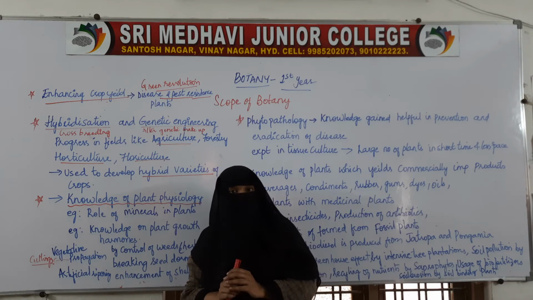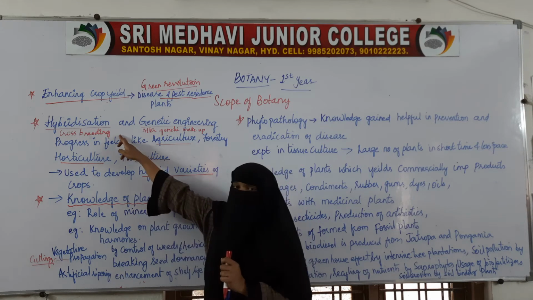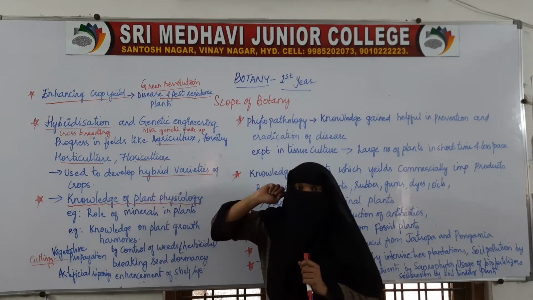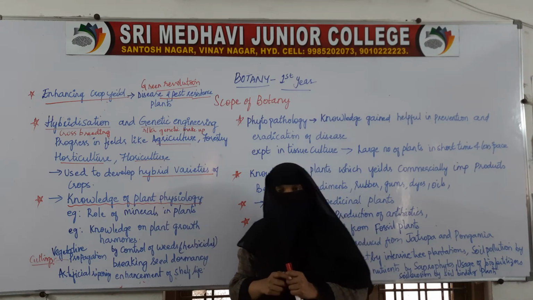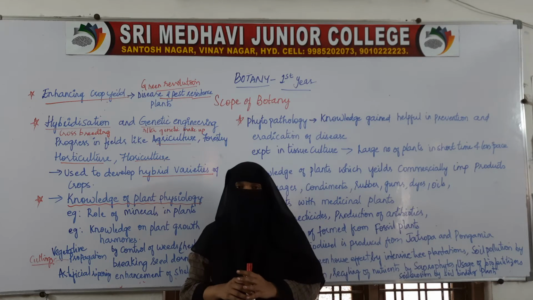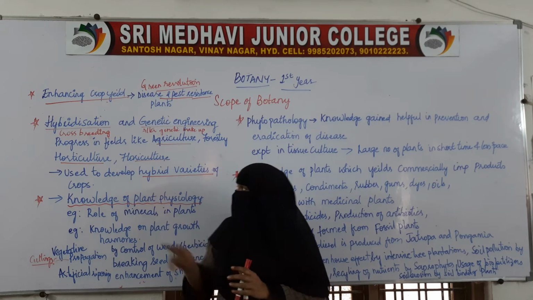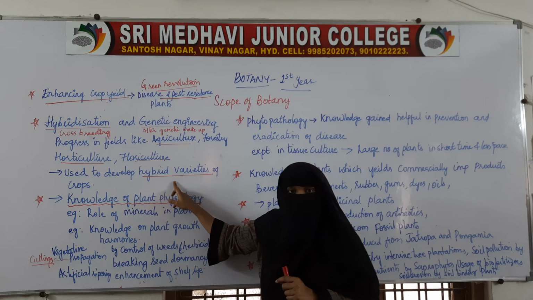How do we increase the productivity of the food material? First is to implement the techniques of hybridization and genetic engineering. By implementing them, we will be able to produce hybrid varieties of crops.